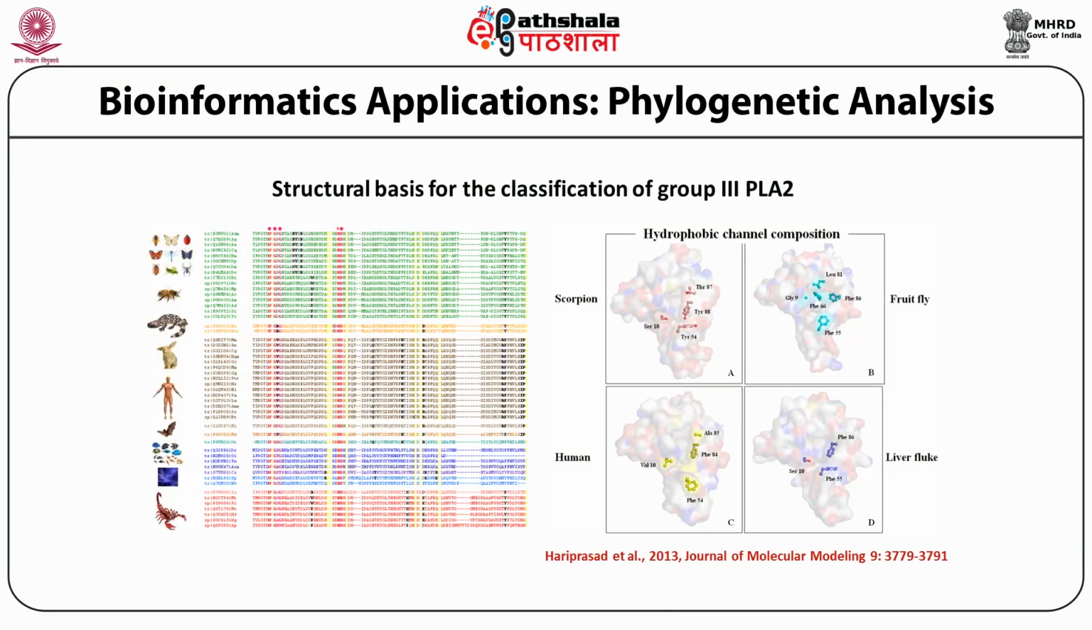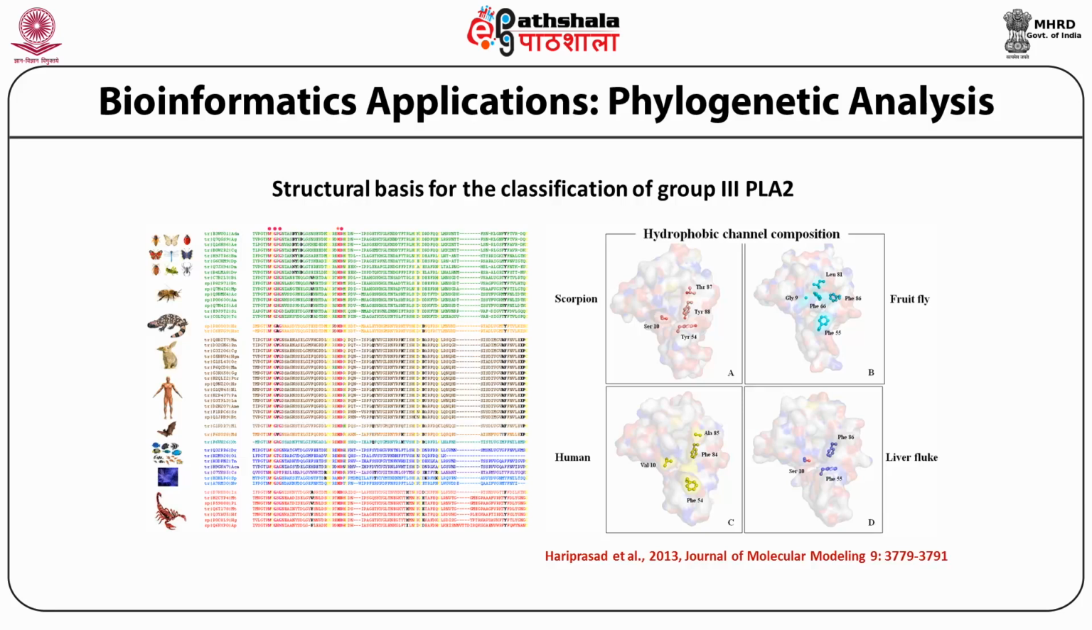Phylogenetic analysis. Bioinformatics could help us to understand the way various proteins have emerged over a period of time in various organisms, including Homo sapiens. For example, phospholipase A2, even though present in scorpion, fruit fly, humans and liver fluke, is present in many organisms. The functional usage of this particular enzyme is different.